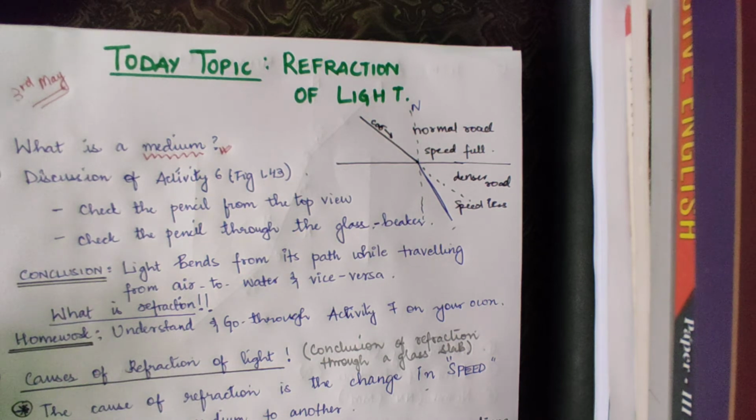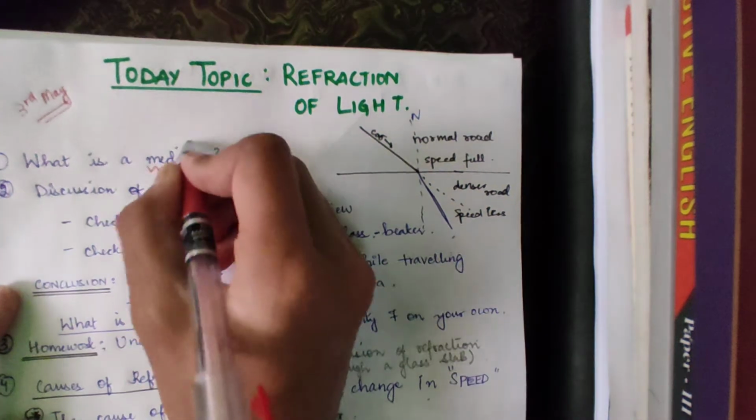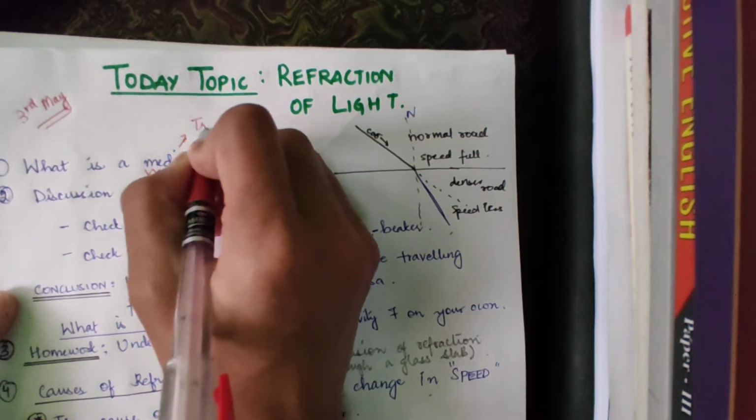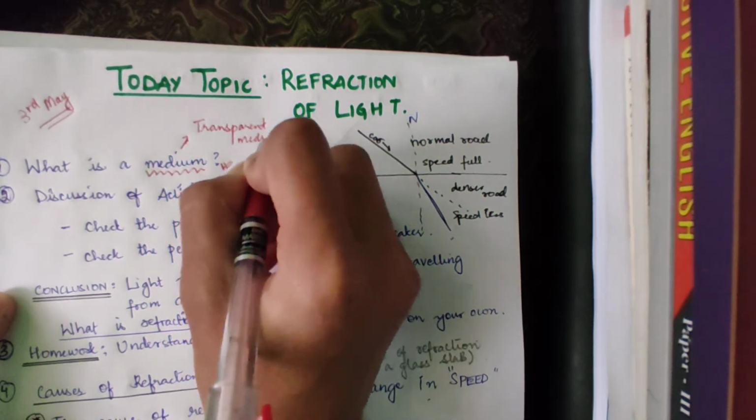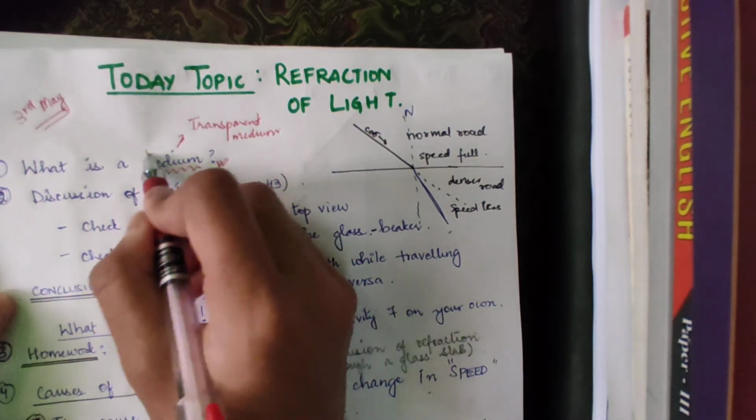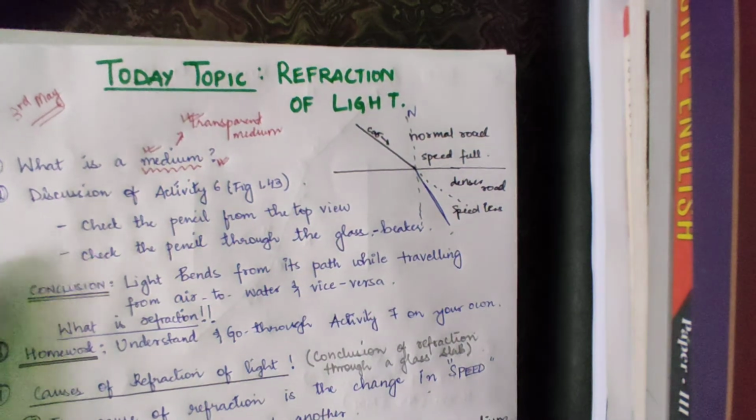Like for example in a room, light cannot pass completely. However, outside light can pass completely, okay? So the medium through which light can pass completely is known as a transparent medium, all right? So you study the definition of medium and transparent medium from here, okay?